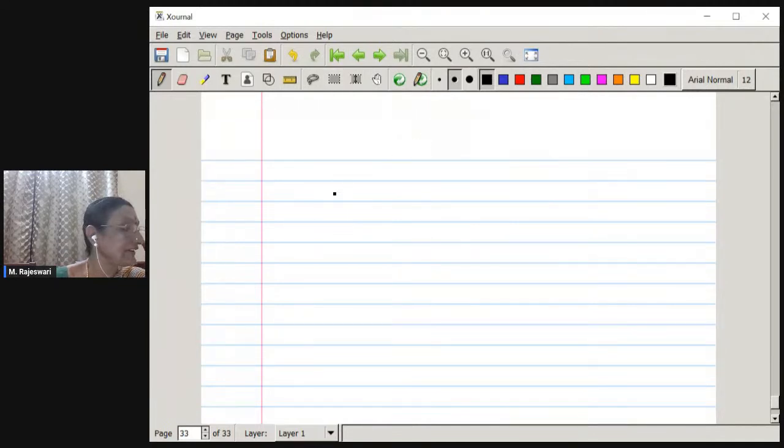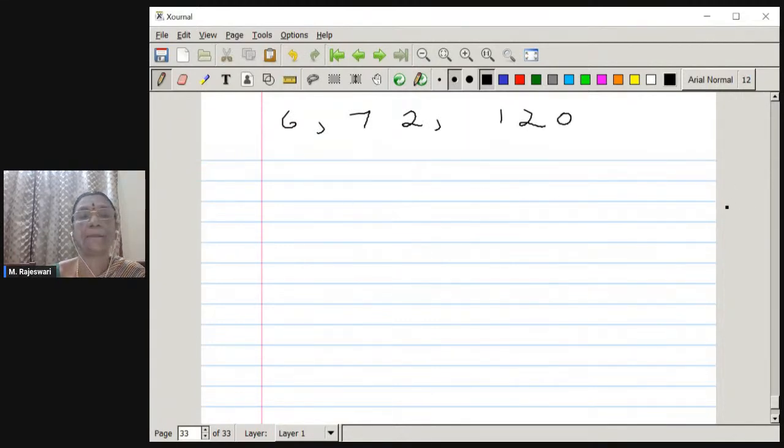So here he has given that we have to prove that it is not true. Take the numbers as 6, 72 and 120. Now, if you take these three numbers, obviously the HCF is going to be, I am not going to elaborate, because 6 is the common factor. HCF is equal to 6.